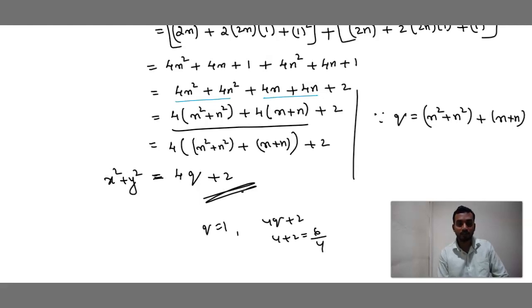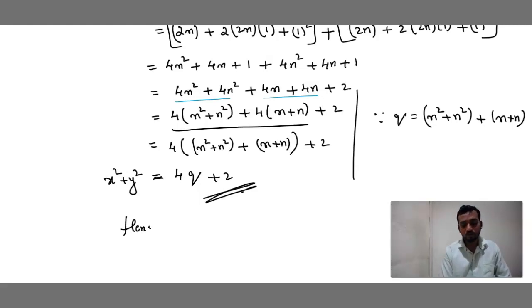No. 4 3s are 12, 12 plus 2 is 14. Is 14 divisible by 4? No. So hence we have also proved that this is not divisible by 4. Understood? So hence proved, x square plus y square is even but not divisible by 4.